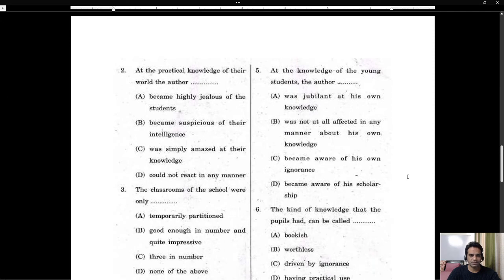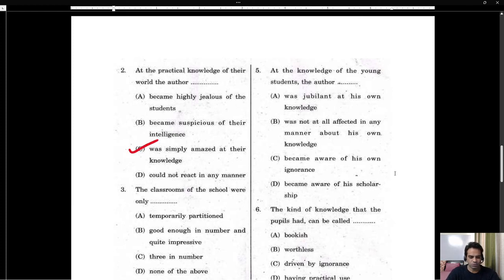Question number 2. At the practical knowledge of their world, the author became highly jealous of the students, became suspicious of their intelligence, was simply amazed at their knowledge, or could not react in any manner. So he was simply amazed at their knowledge.